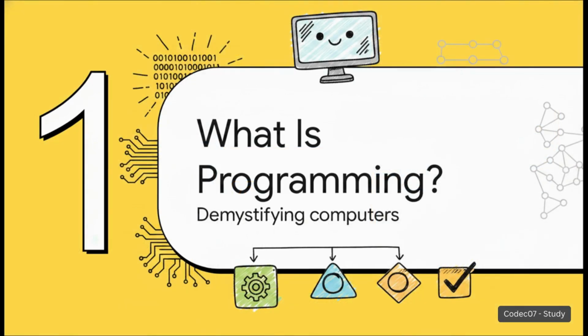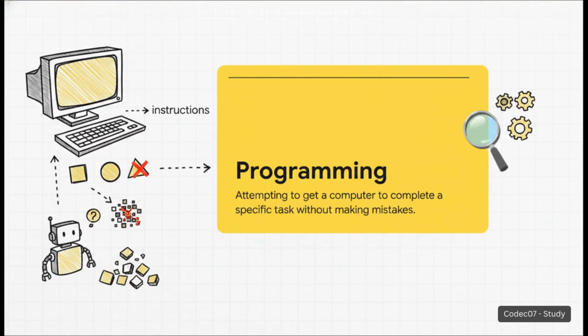All right, part one. What exactly is programming? Let's demystify the so-called dumb computer. So right out of the gate, we need a foundational mindset shift. We naturally tend to think of computers as these super sophisticated, hyper-intelligent geniuses. But in actuality, computers are really kind of dumb. Programming is simply attempting to get a computer to complete a specific task without making any mistakes. The machine is literally just sitting there, patiently waiting for your perfect instructions. If we don't guide it flawlessly, step by step, the entire outcome just completely falls apart.